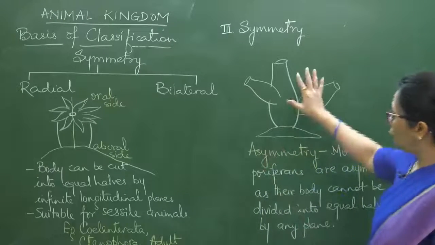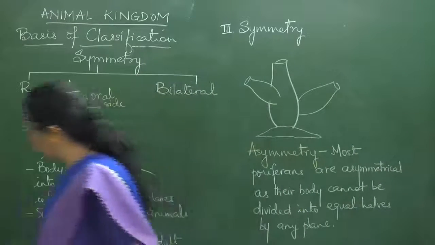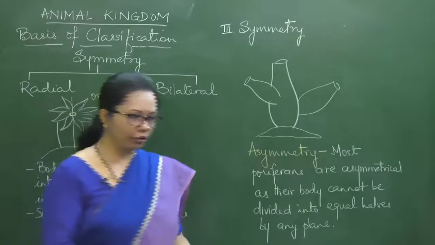Doesn't matter. I think I can clear this side of the board. I will first take up that doubt and then we will move on to the bilateral symmetry.